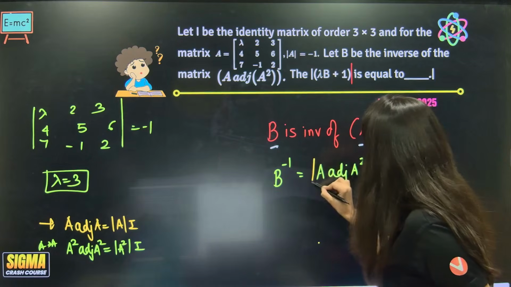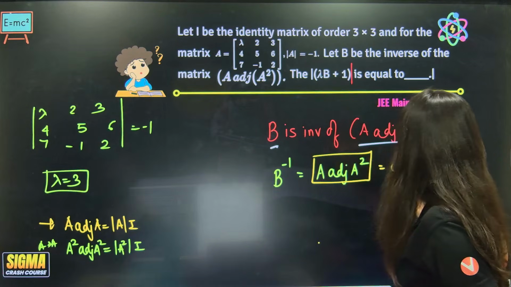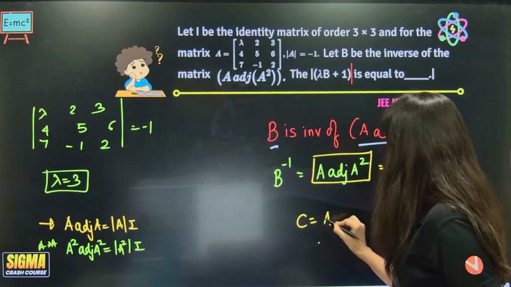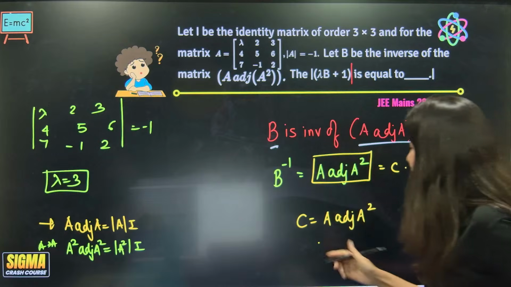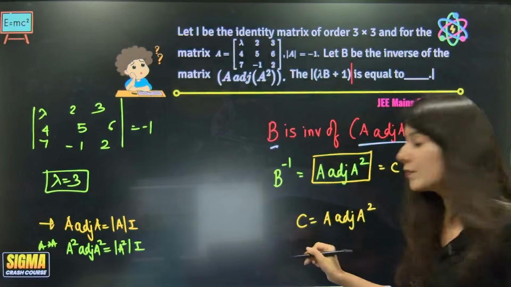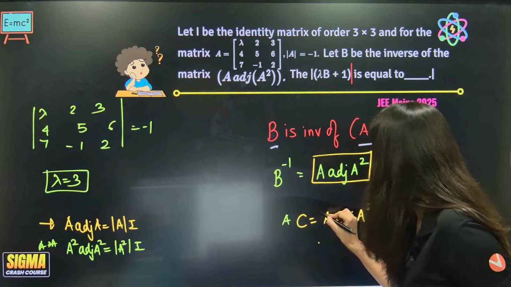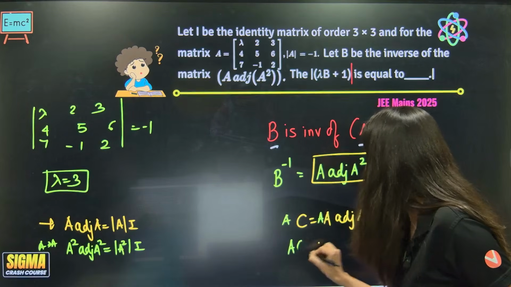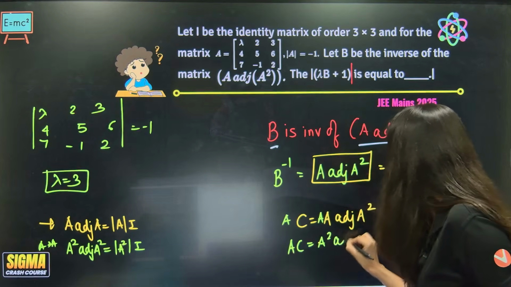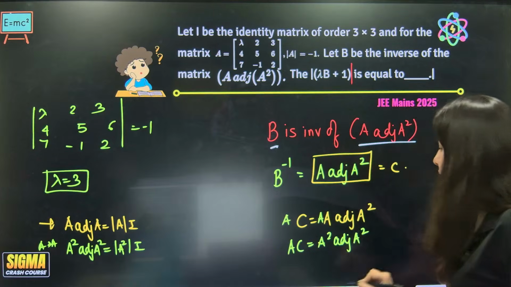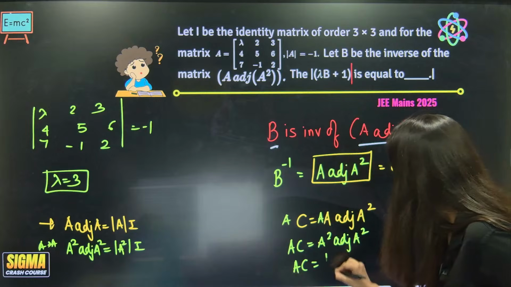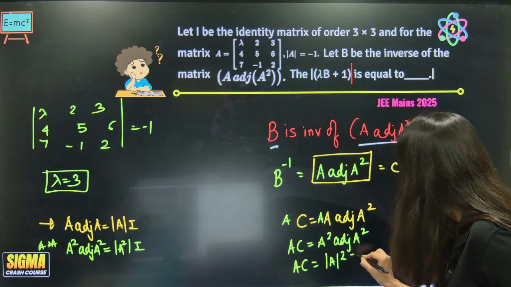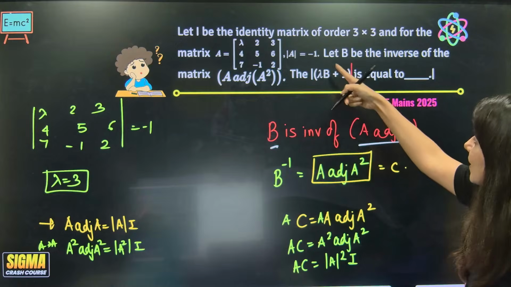Let's mark this matrix as C. So C over here is A adjoint A square. Now I'm going to pre-multiply by A on both sides. So AC will be equal to A square adjoint A square, so that I can apply this property, which is determinant A square into I. Determinant A, where are you? -1.